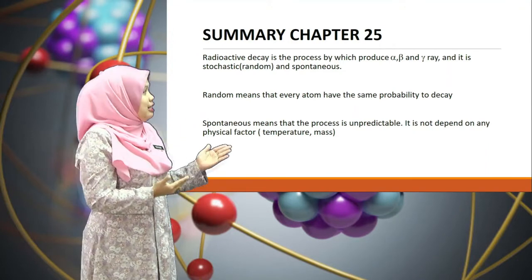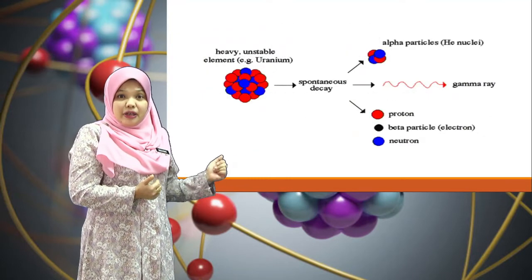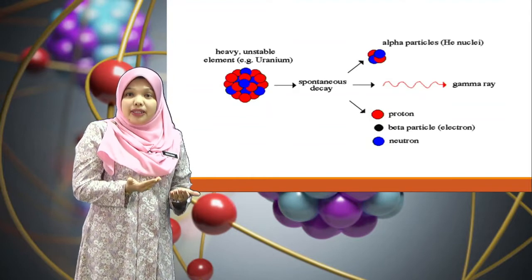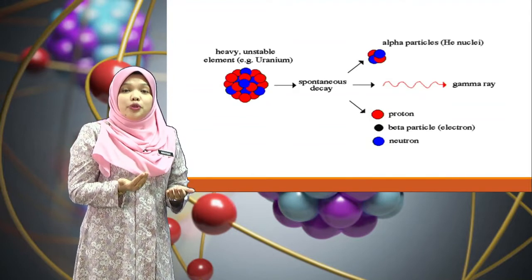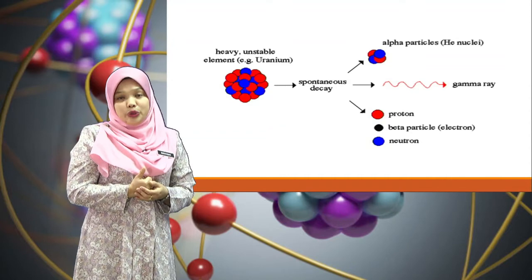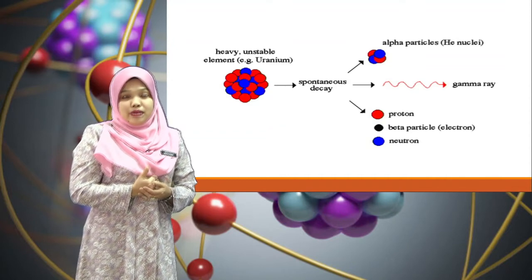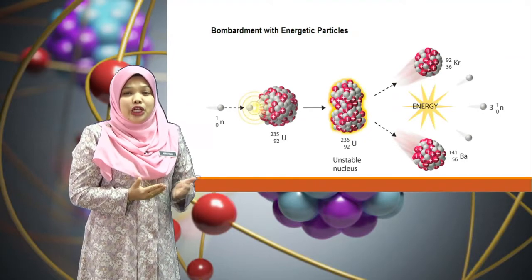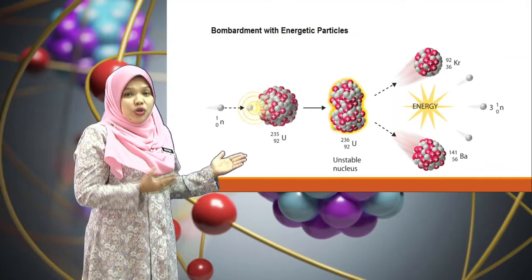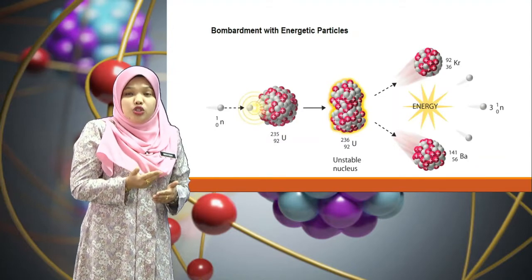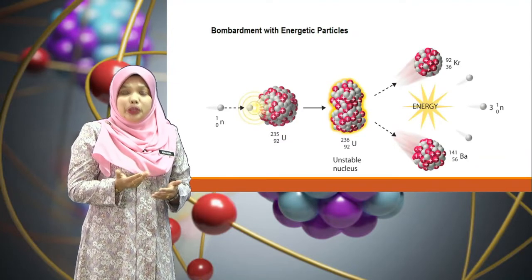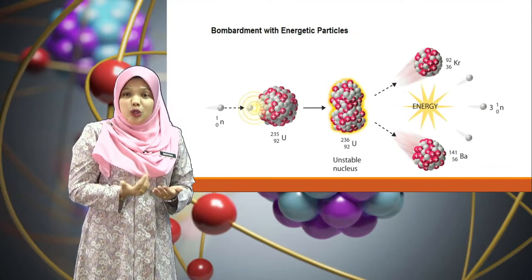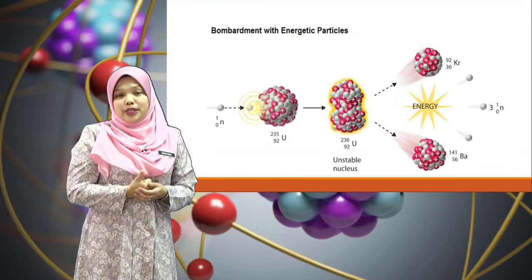So dear students, you can see on the screen, heavy unstable elements such as uranium decay to produce alpha particles, gamma ray and proton, beta particle and also neutron. And this process occurs because of the bombardment of energetic particle. You can see on the slide. So when the neutron is bombarded into the uranium-235, unstable nucleus, it decays and becomes krypton and barium, and also energy is released during the process.